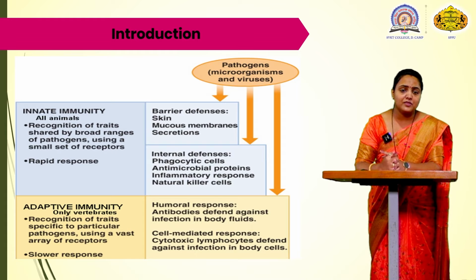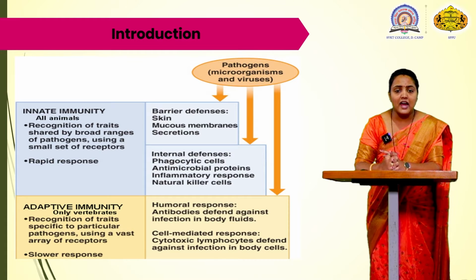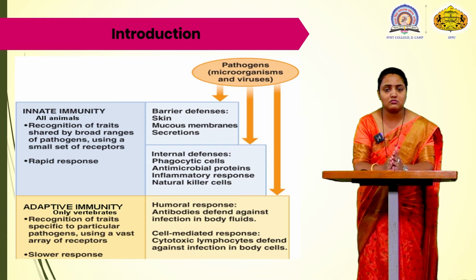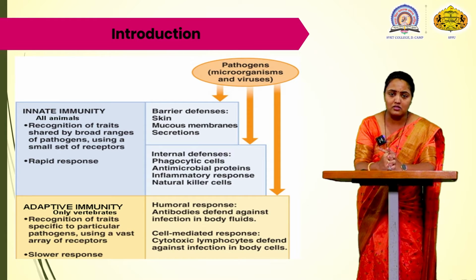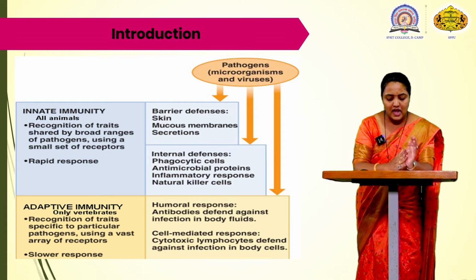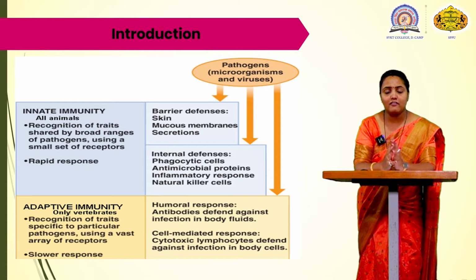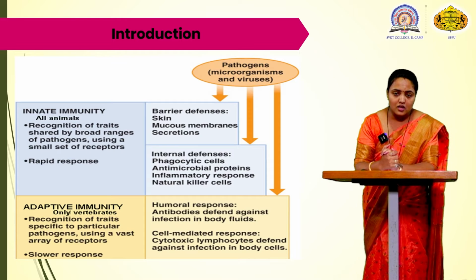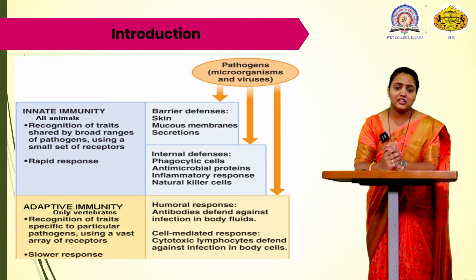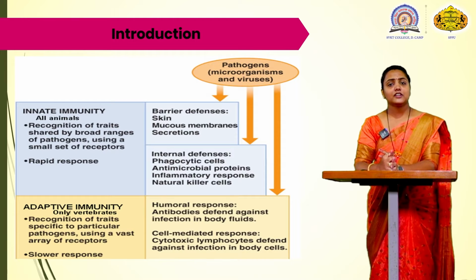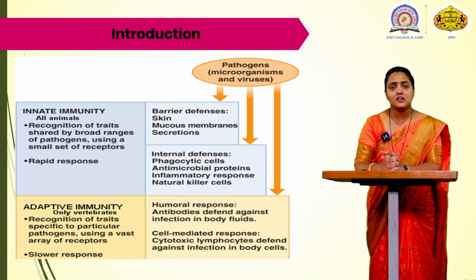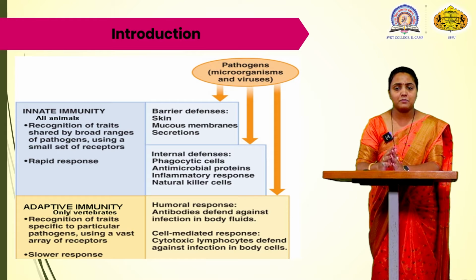In innate immunity, there are some recognition traits shared by a broad range of pathogens, that is the PAMPs, the pathogen associated molecular patterns, which are present on the pathogen and are recognized by receptors when the pathogen enters our body. The response includes many types of phagocytic activation, and the phagocytes, when they are activated, can engulf the pathogen and kill them. I have already told you that innate immunity is a very rapid response and the immune system is present by birth.